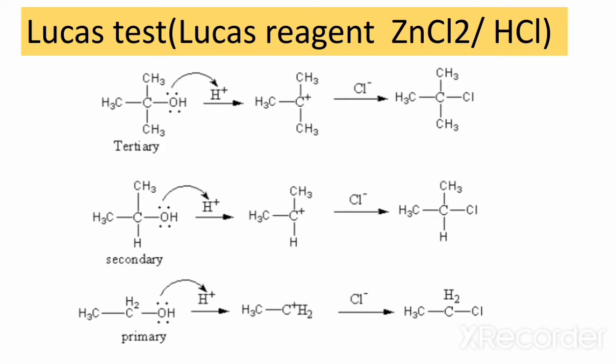And the other is when the secondary alcohol reacts with the Lucas reagent, the same carbocation forms, and we have our final product, that is secondary alkyl halide. The other is the primary alcohol, which when reacted with the Lucas reagent will form the primary alkyl halide. So these are the Lucas test in which Lucas reagent is used to convert alcohol to alkyl halide.